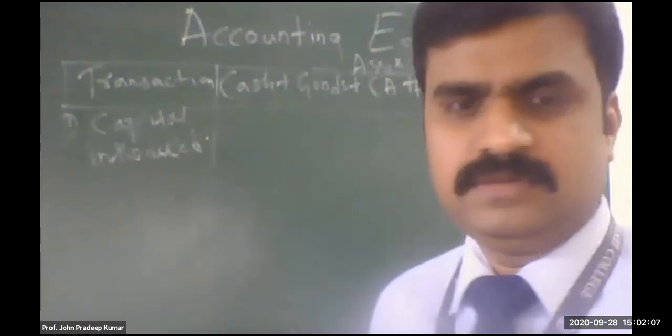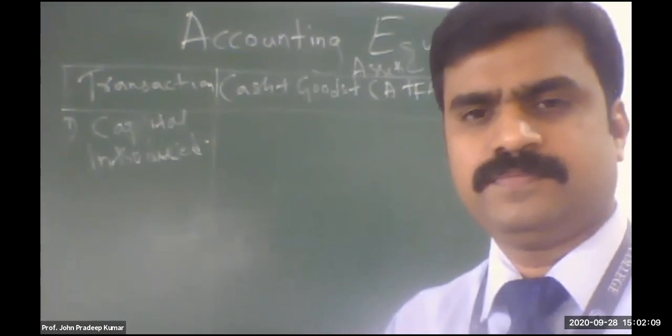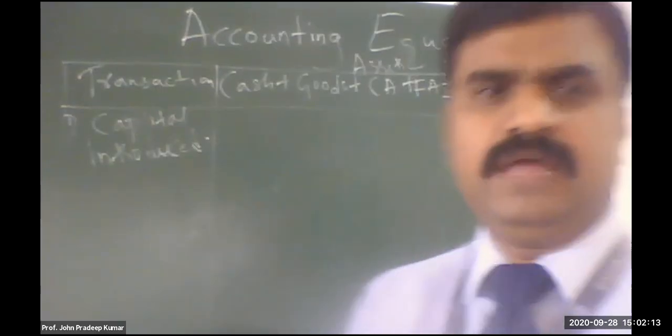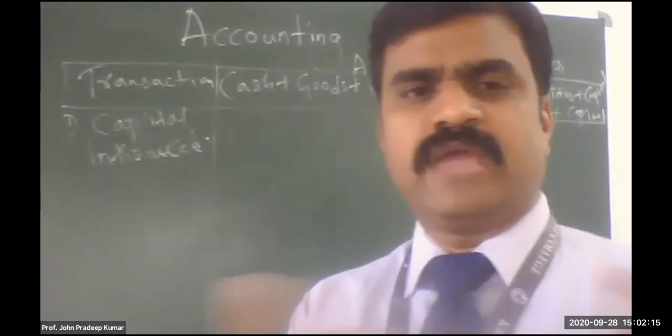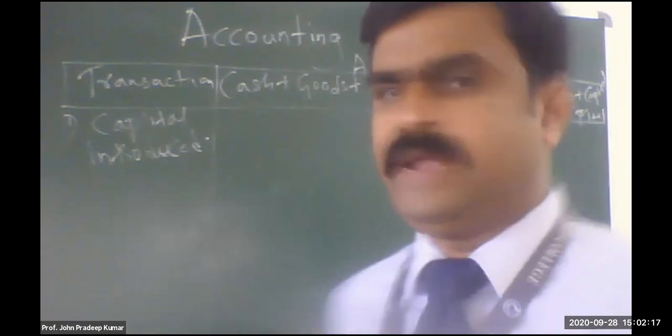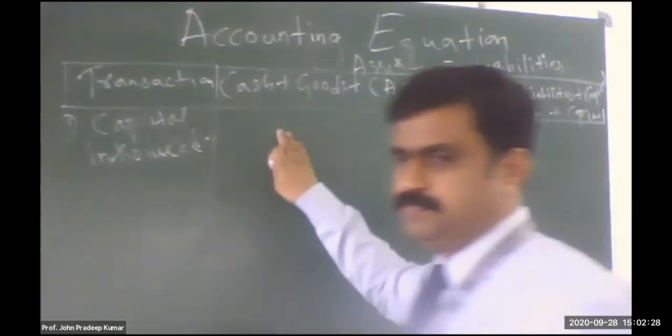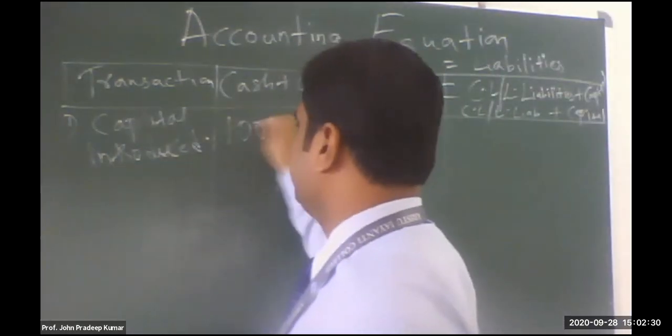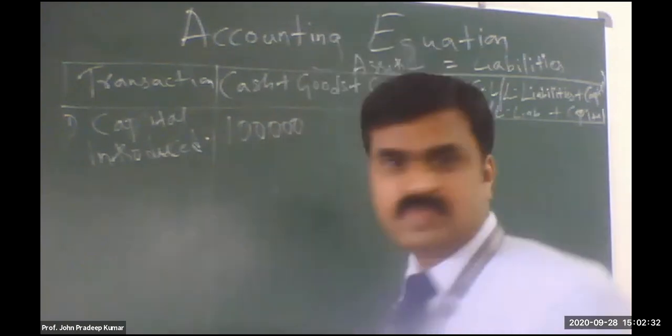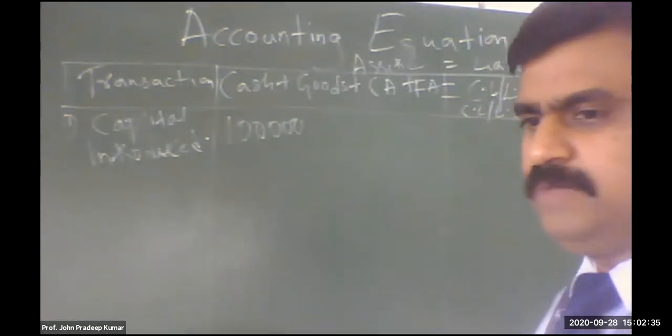That is why we have this first column. Capital introduced. Is it clear? Yes, sir. Now, he is introducing cash, so cash is coming in. Where will you write it on the asset side? Is cash an asset or liability? Asset. So 1 lakh in the cash column.